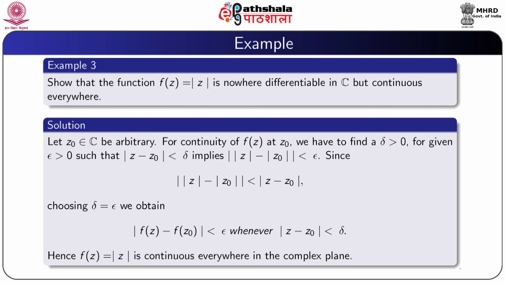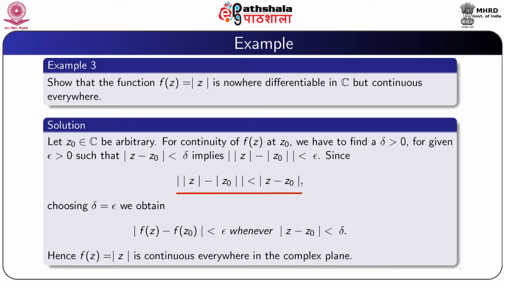For continuity of f(z) at z0, we have to find a delta positive for given epsilon positive such that modulus (z minus z0) is less than delta implies modulus of (modulus z minus modulus z0) is less than epsilon.